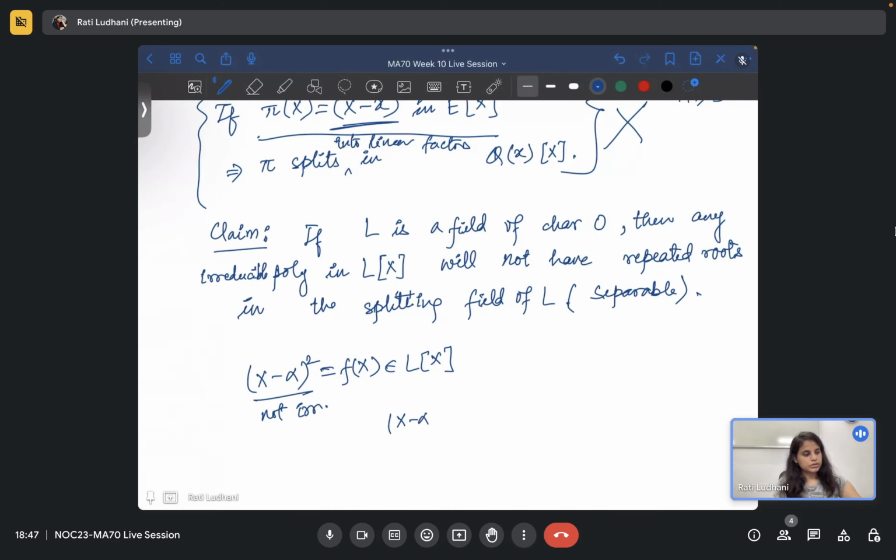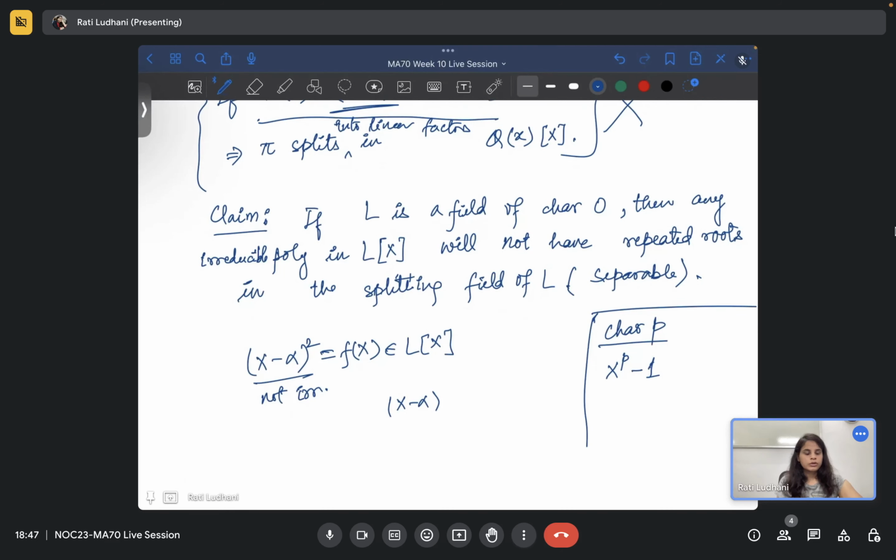And it is not true for characteristic p, because for example you can take x raised to power p minus, what should I take? Will one work? Yeah, you can take this.